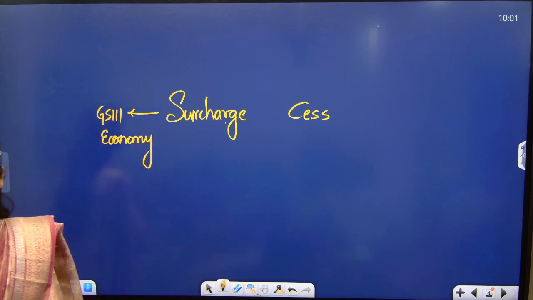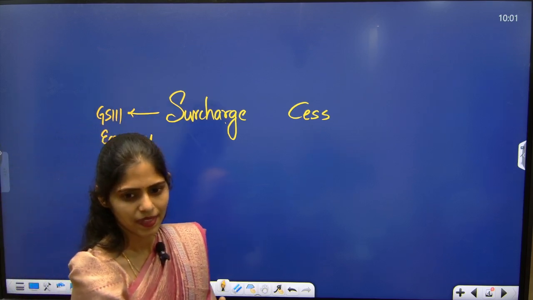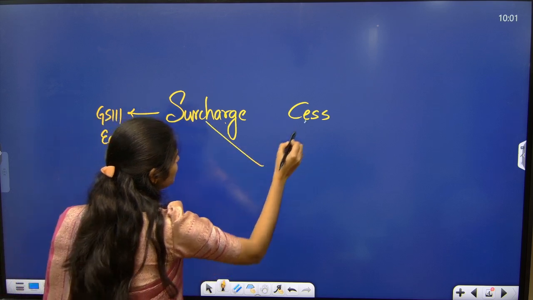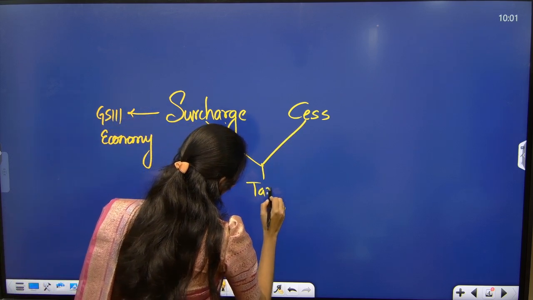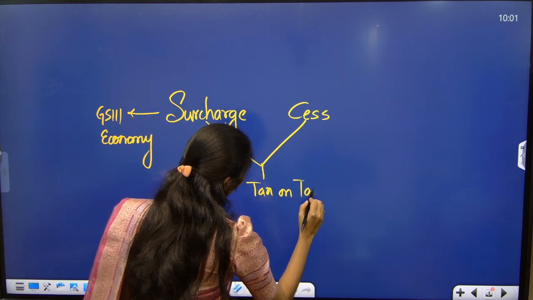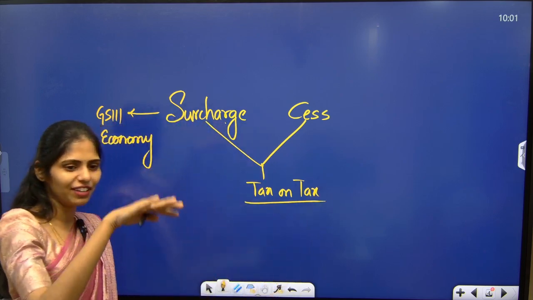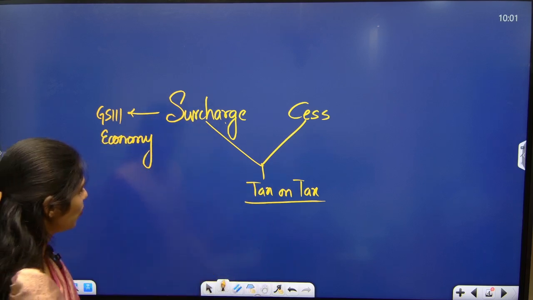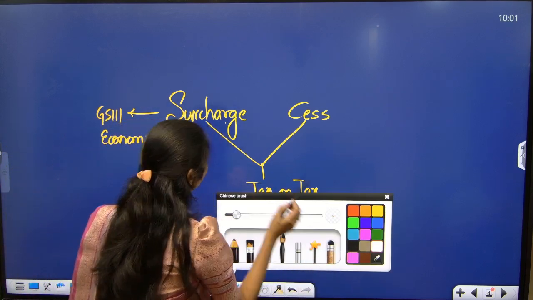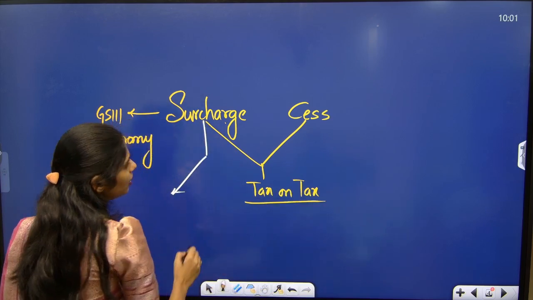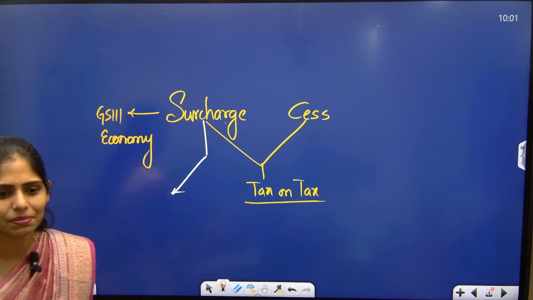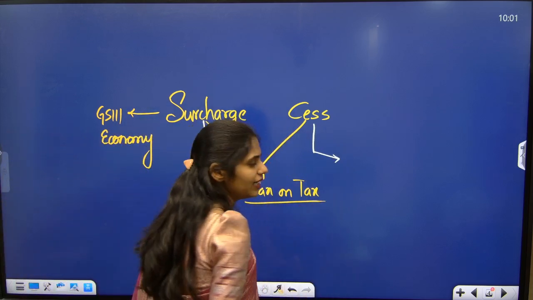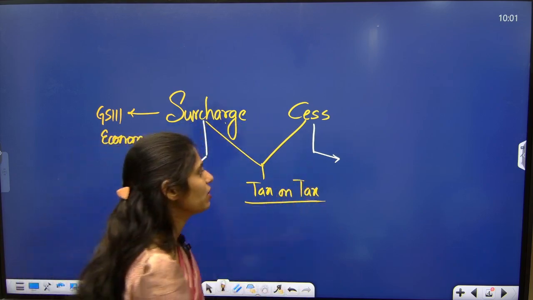Okay, so what is this cess and surcharge first of all? Is it a tax? Yes, these two concepts are tax on tax. Whatever tax you are paying, on this tax again they will be adding tax, and that is called surcharge or cess. So what is the difference between these two? What is it for a specific issue? Okay, cess, whatever amount they collect, they will use for a specific purpose.